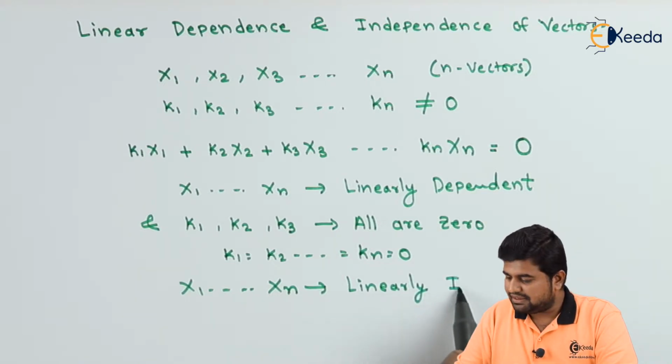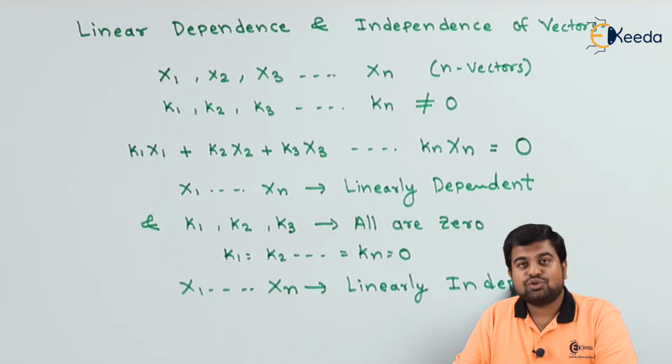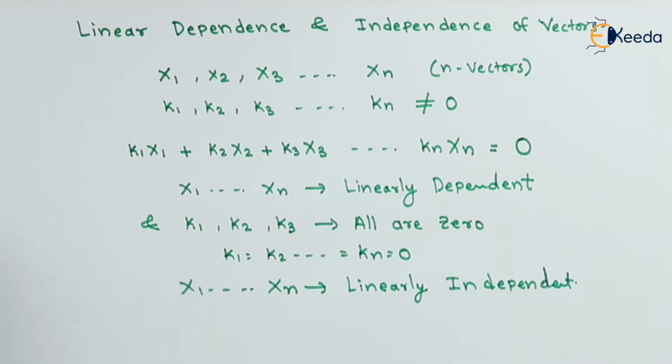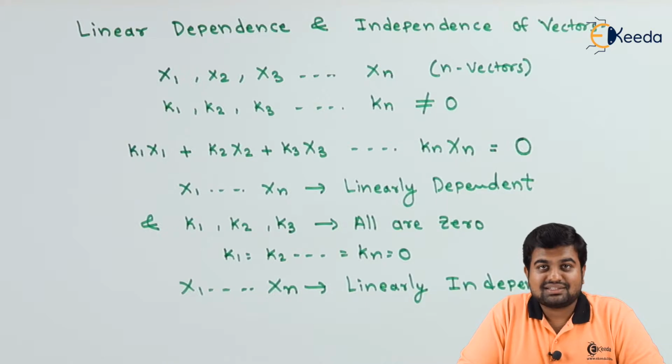Why linearly independent? Because there is no correlation between them. So let us start with an actual example and understand where we can apply this.